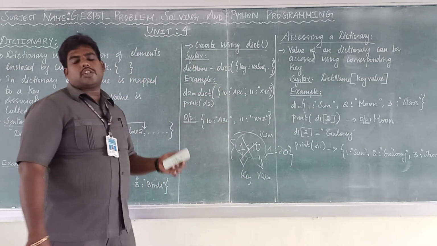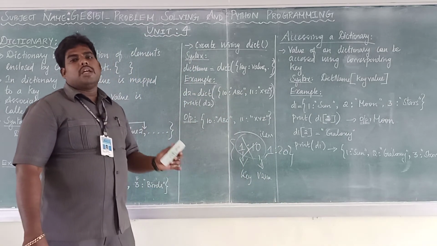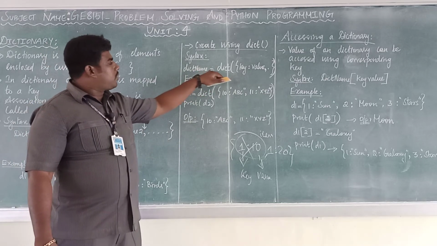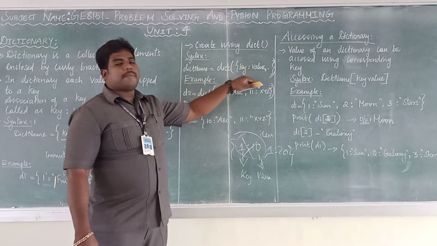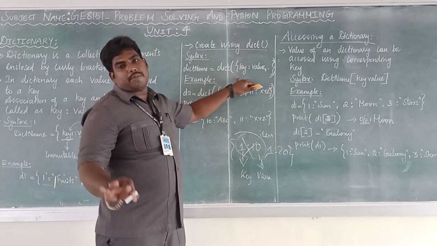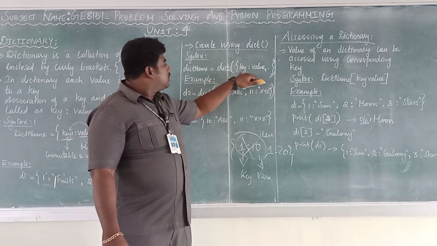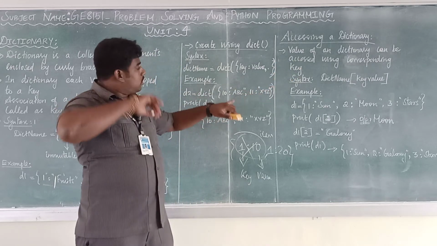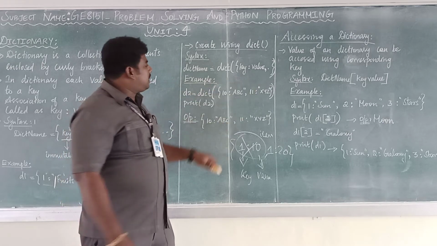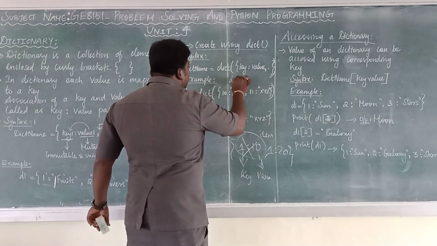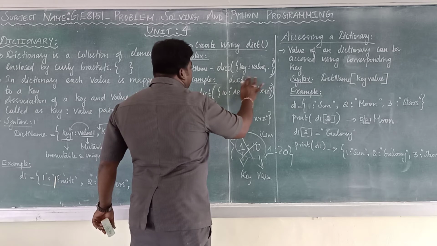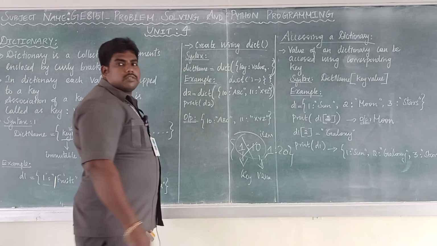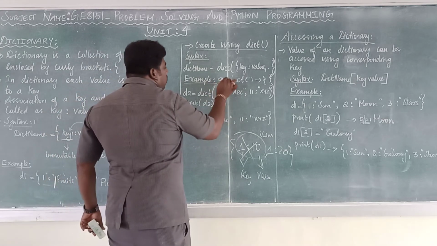There is another method to create a dictionary with the help of a predefined function called dict. The variable name equals dict of, and inside the brackets you mention curly braces, key colon value, comma, key colon value. The dict function can also be used to create an empty dictionary: A equals dict of.